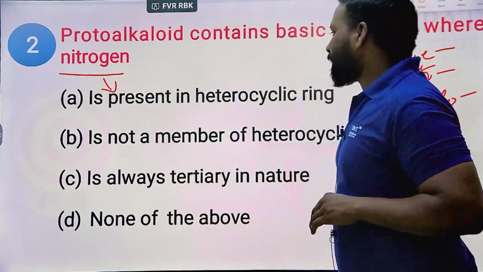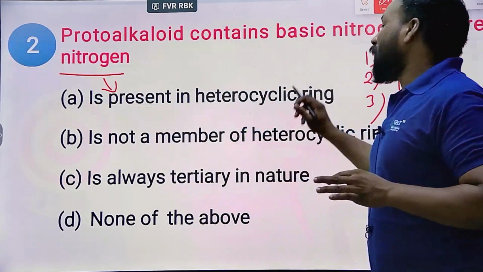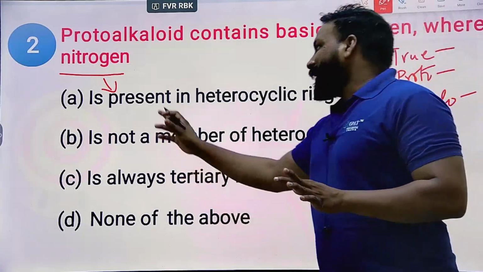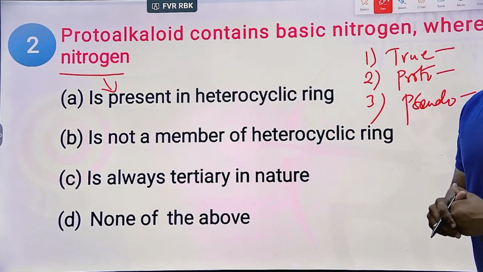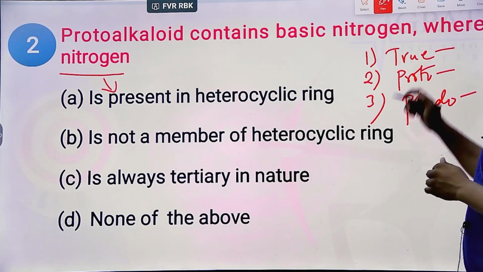Nitrogen is present in the heterocyclic ring; nitrogen is not a member of the heterocyclic ring; nitrogen is always tertiary in nature; none of the above. We have classified the alkaloids into three types: true alkaloids, proto-alkaloids, and pseudo-alkaloids. What is the right answer?